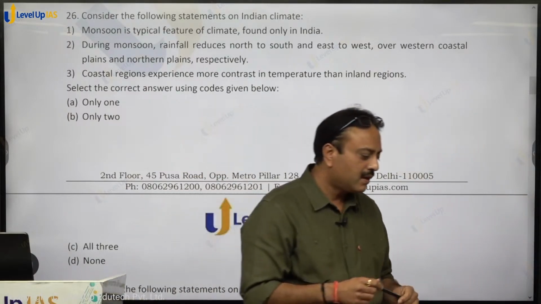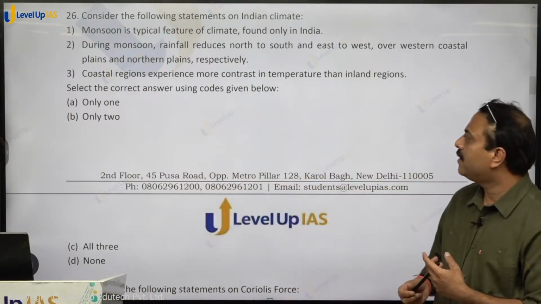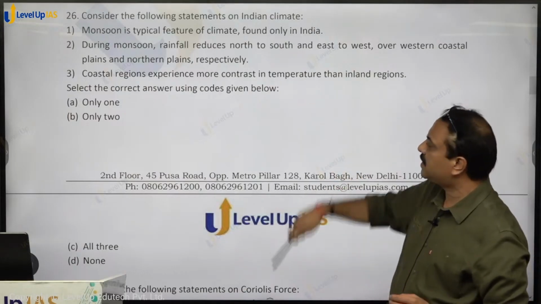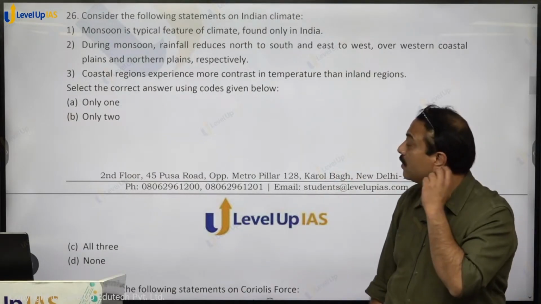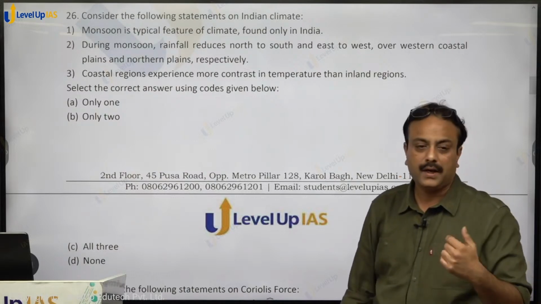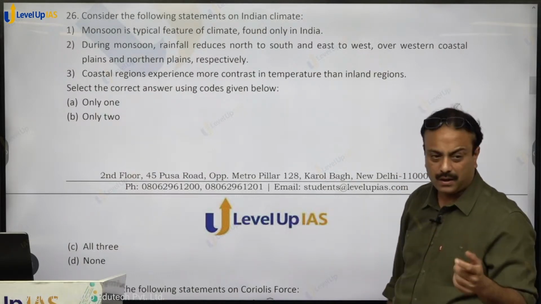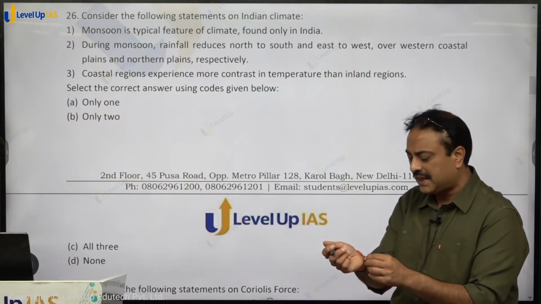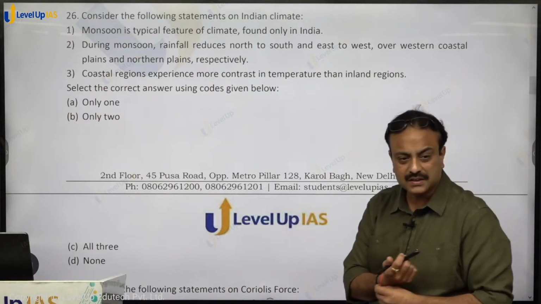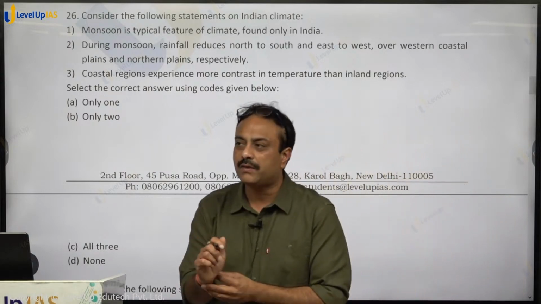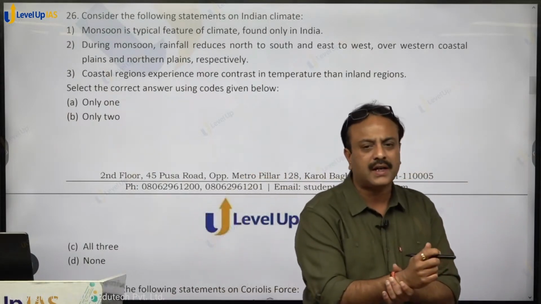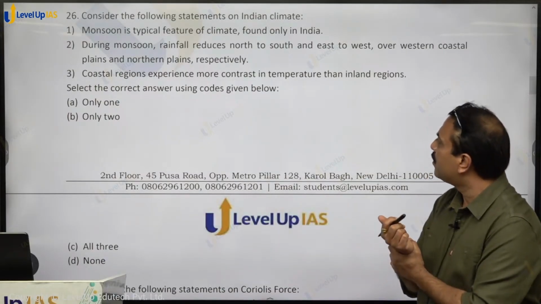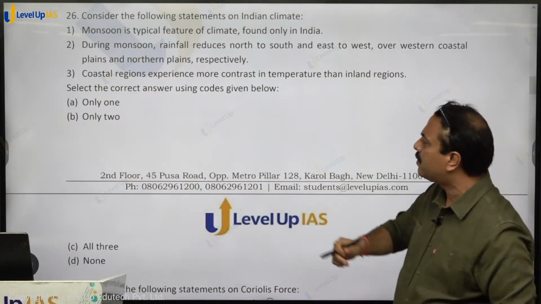The second statement, during monsoon, rainfall reduces north to south over western coast. North to south or south to north? It reduces south to north. So it is a wrong one. Coastal regions experience more contrast in temperature as compared to inland regions. Coastal regions are having a narrow range of temperature, inland regions are affected by continentality, they are having a wide range of temperature. So it is a false one. So monsoon, first statement is false, second is false, third is false.